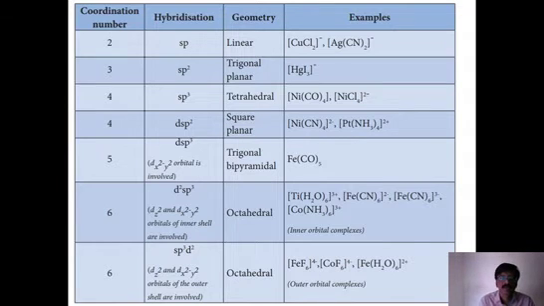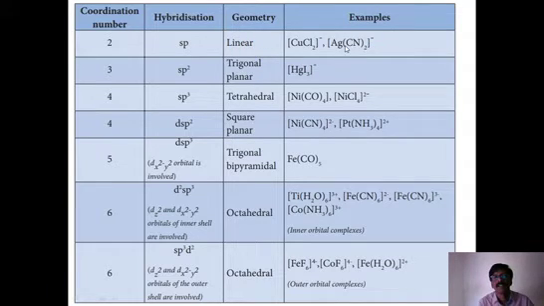Let us take these different coordination numbers and see how we generally look at the shapes and how we expect different complexes, with some examples. Here you see coordination number 2. When the coordination number is 2, the hybridization is called sp hybridization. We know that, and the shape is linear.